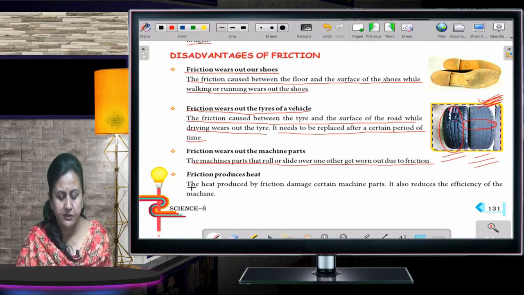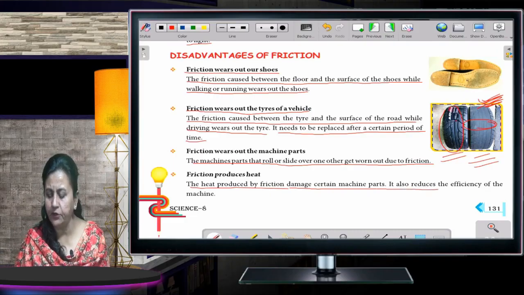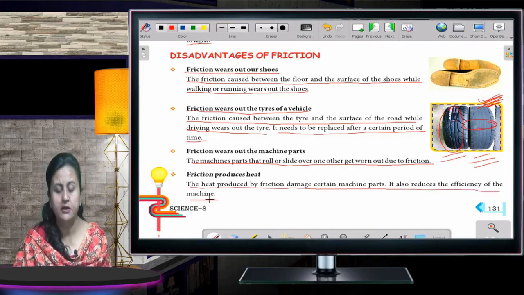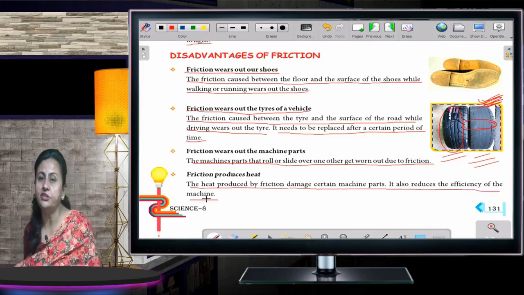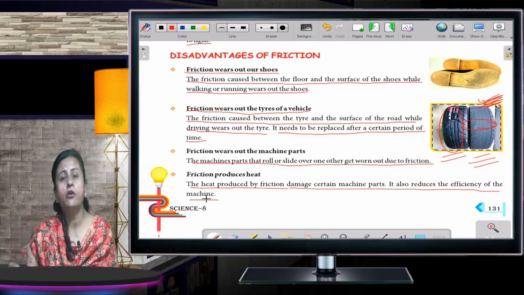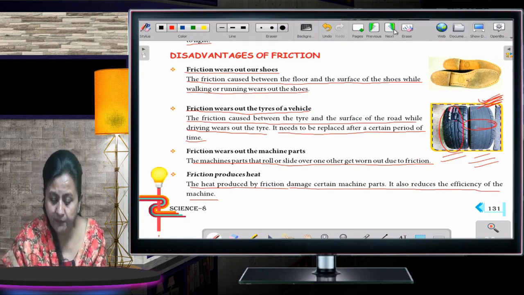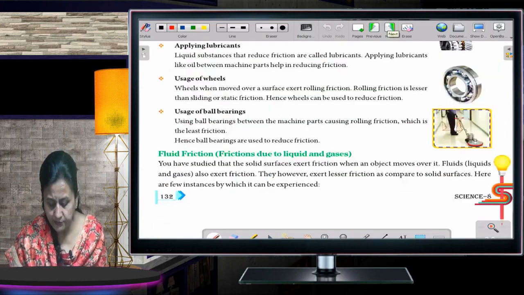Friction produces heat. The heat produced by friction damages certain machine parts. It also reduces the efficiency of the machine. Every time the machine is working and you keep on moving, what happens? A lot of heat is produced and many parts of the machine get damaged. Now moving to the next one.